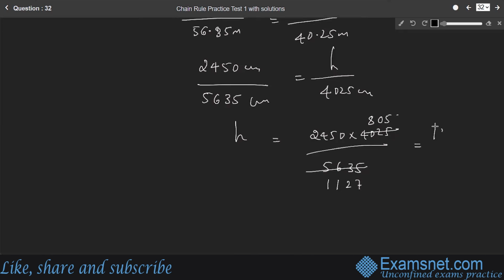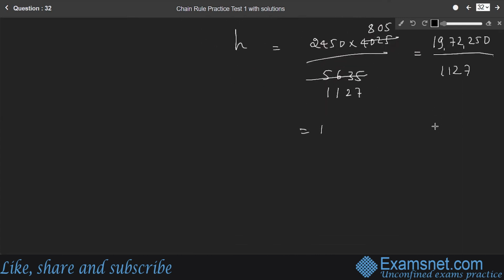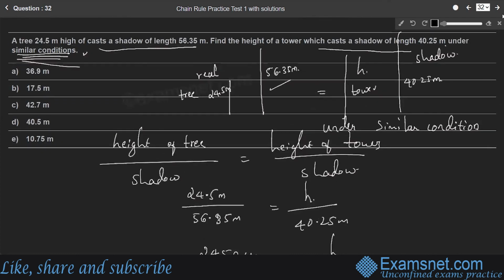So here 805 into 2450 gives 19,72,250 divided by the denominator 1127. You will get 1750 centimeter as the height of the tower. So in terms of meter, it is 17.5 meters. 17.5 meter is the height of the tower. Option B is the right answer.